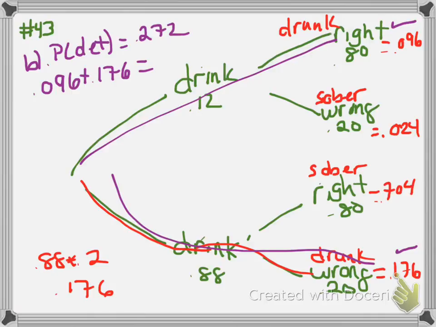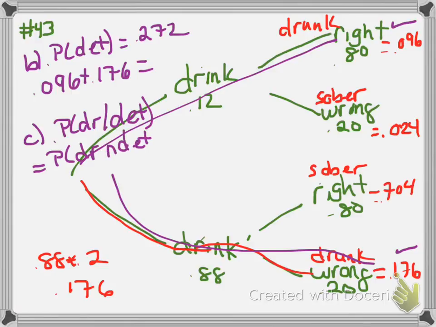Okay, so let's go to C. C says, what's the probability that a driver who was detained has actually been drinking? So this is the probability that somebody is drinking given that they've been detained. Okay, that's a conditional probability. So that's going to be the probability that somebody's been drinking and detained divided by the probability that somebody is detained.